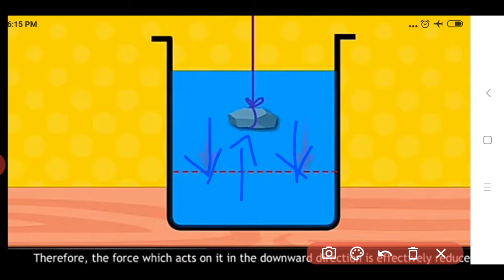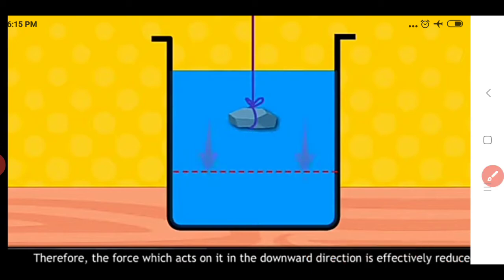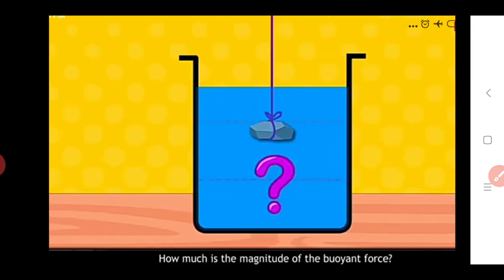Due to the buoyant force, the force acting on the stretched rubber gets reduced, and due to this, the length of the stretched rubber band also gets reduced.